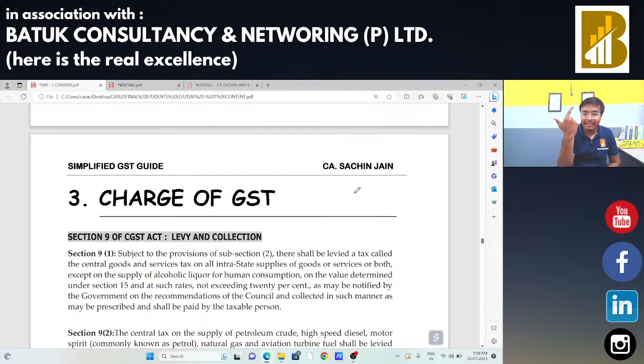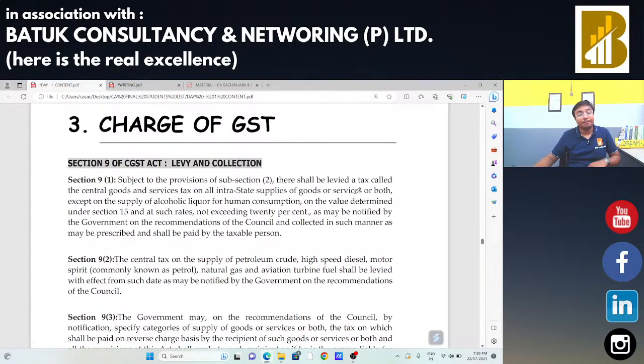अभी हमने केवल एक section पढ़ी है, section number 7 of CGST Act, that is supply, include, sale, exchange, barter वाली. Now we are going to start our discussion on the second section, that is your charging section, section number 9 of CGST Act, levy and collection of CGST. Section 9 subsection 1 says that GST will be applicable on all types of supplies. And supply कैसे decide होगी? We had already done. अब हम लोग बात करेंगे किस supply पे GST लगेगा. The GST will be applicable on which supply and what are the supplies on which GST will not be applicable. We are going to decide these things.